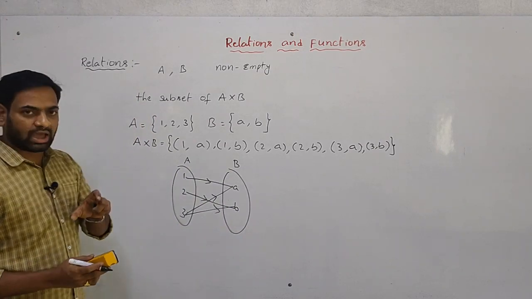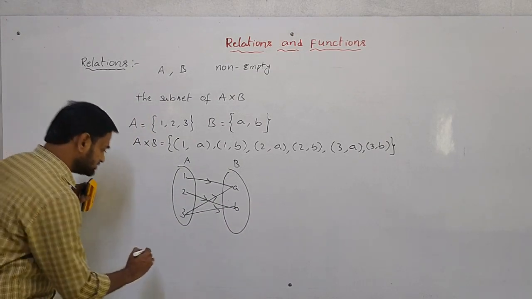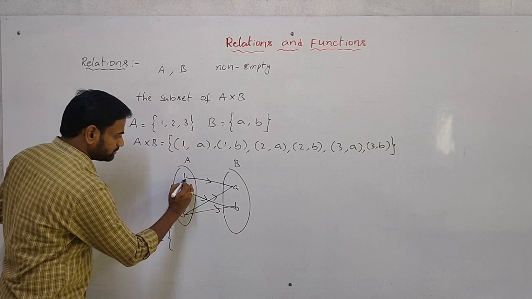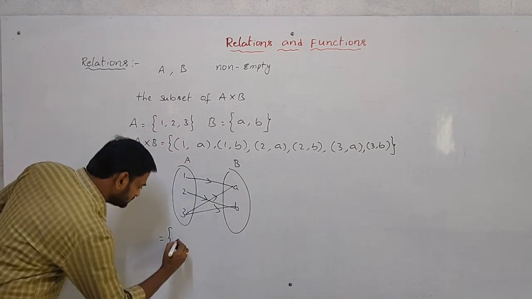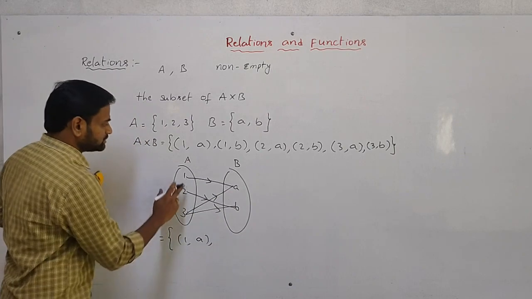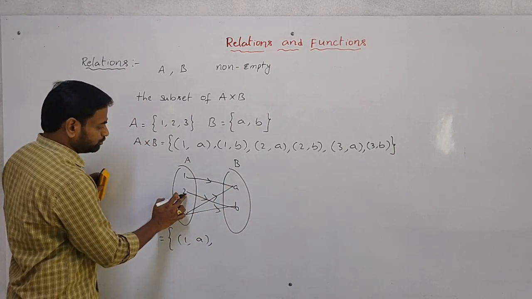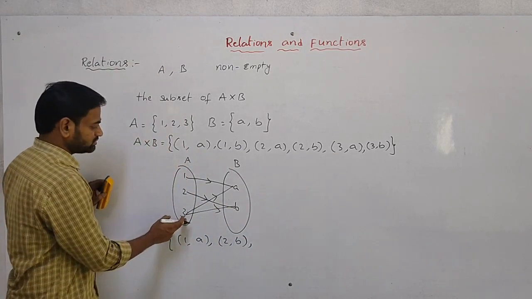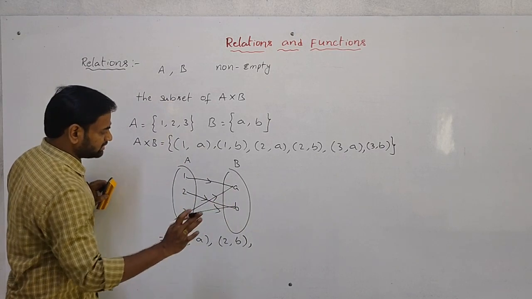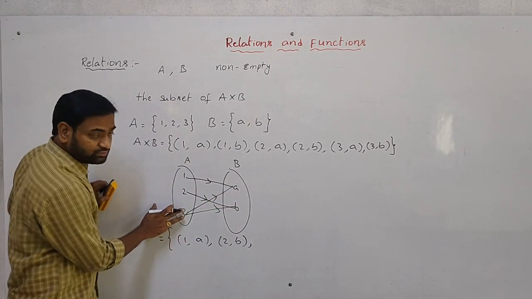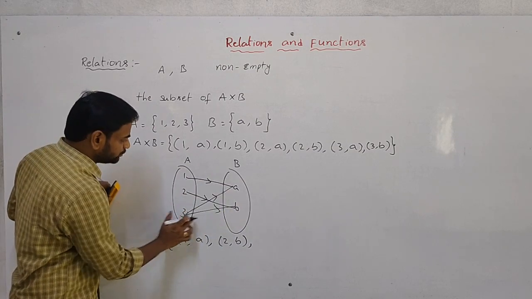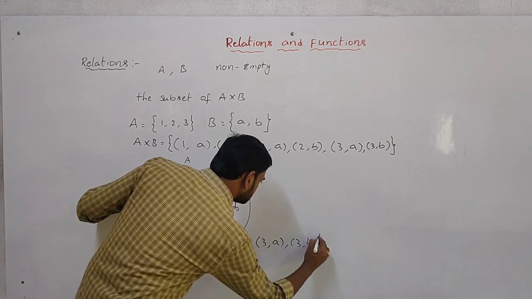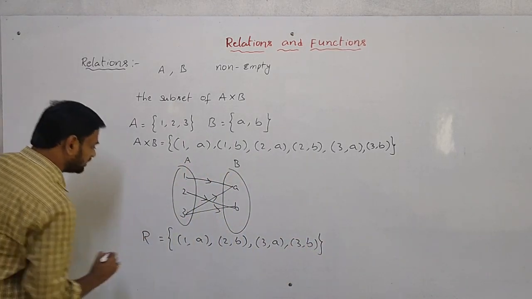Now, what mapping I took, I am writing here. See here, 1 to a, that is (1, a). Next, with 1 anything is there? No. Come to 2, 2 to b, (2, b). Next, with 2, there is no mapping. Next with 3, there are two mappings. So 3 to a and 3 to b: (3, a), (3, b).